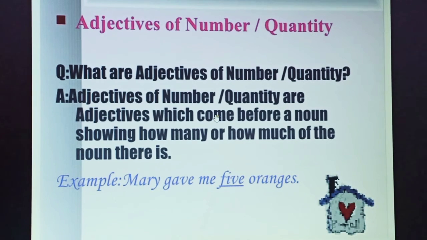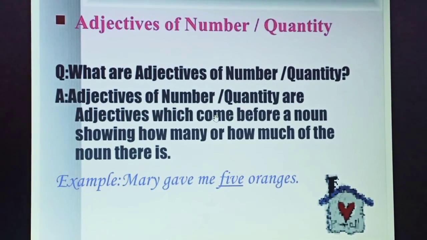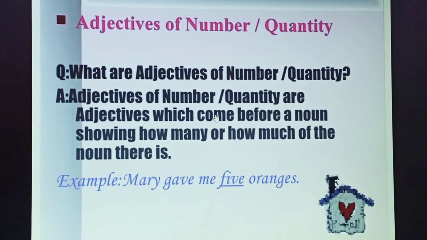If we are talking about examples of quantity, we can say little, some, enough. And examples of adjectives of number are many, 10, 5, 4. I am taking here an example which you can see in this slide. Mary gave me 5 oranges. So here, 5 is what? Adjective of number.